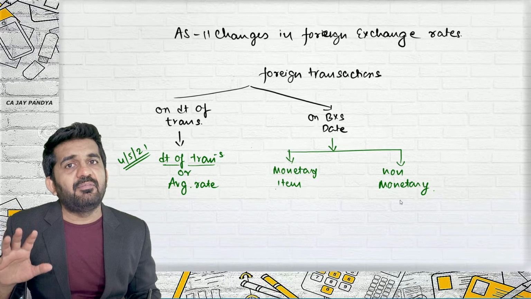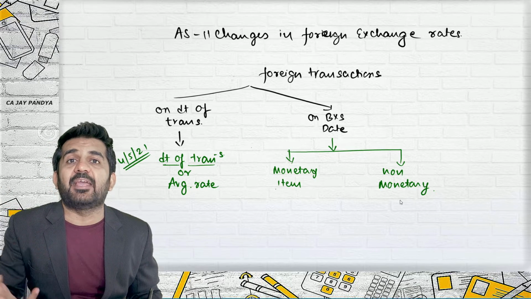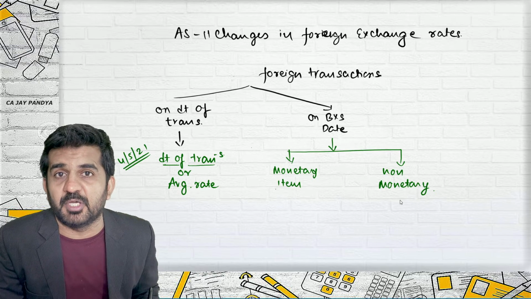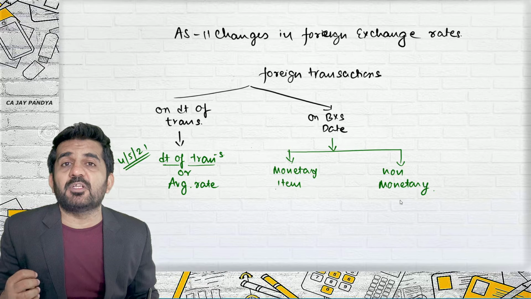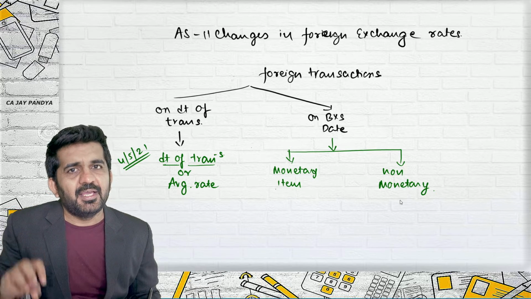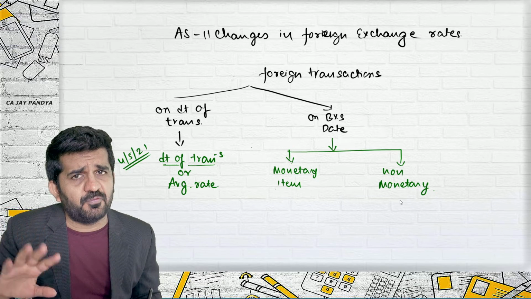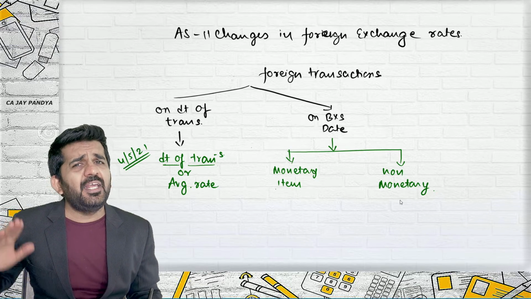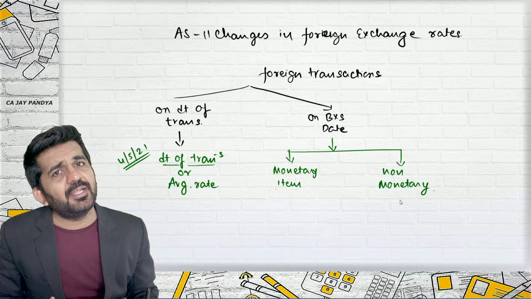So they will be monetary items. Creditors, you know that you are going to pay this. Cash and bank balance, you know you are going to receive this much money. Closing stock, if your selling price is fixed, you will know how much amount you will be getting. Opening stock and closing stock are not much of a discussion, because opening stock will be valued at opening rate and closing stock will be valued at closing rate.